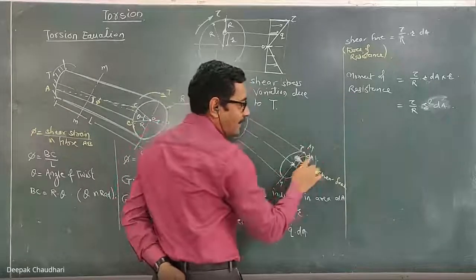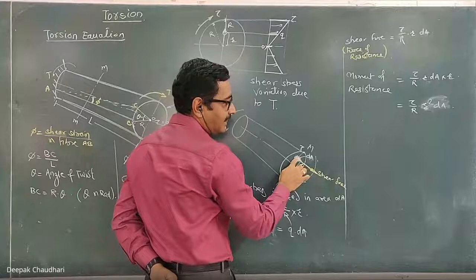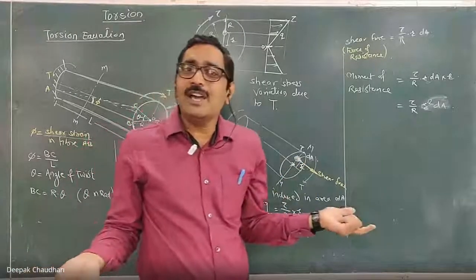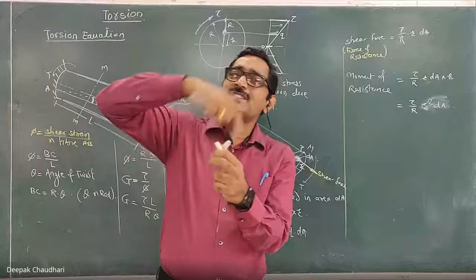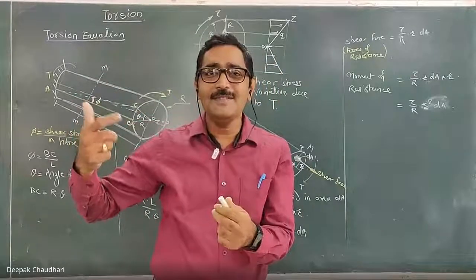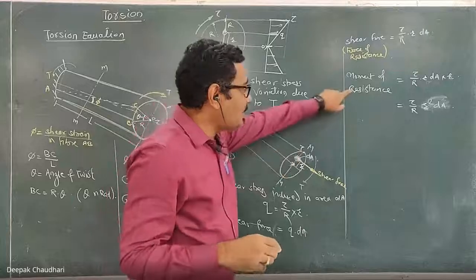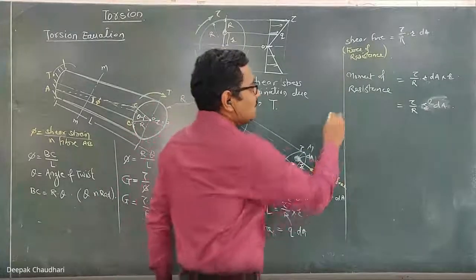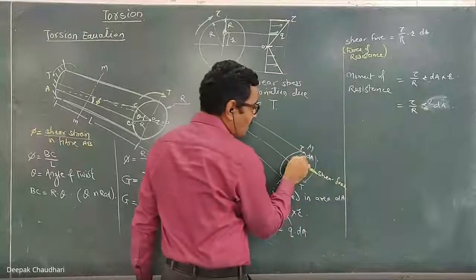This is the moment offered by this small elemental area against this twisting moment T. If this resistance does not develop, then if I apply the torque, this shaft can easily rotate. Because of this moment of resistance, there is a rigidity. So this is the moment of resistance offered by the small elemental area.